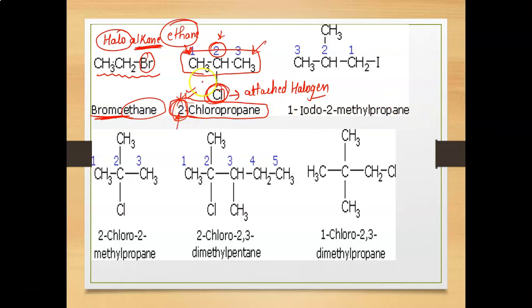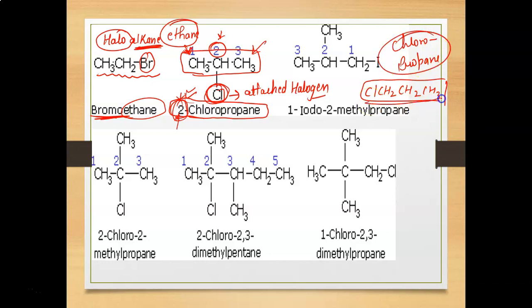For example, I am putting this chlorine at the first position: chlorine, then CH2, CH2, and then CH3. This is simply known as chloropropane, because this is the simple longest chain selected.